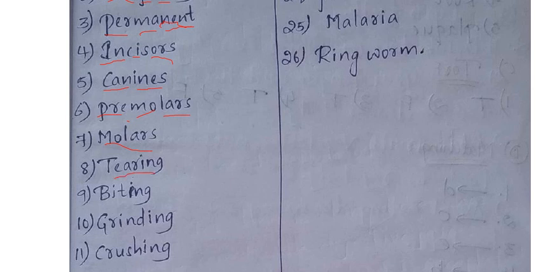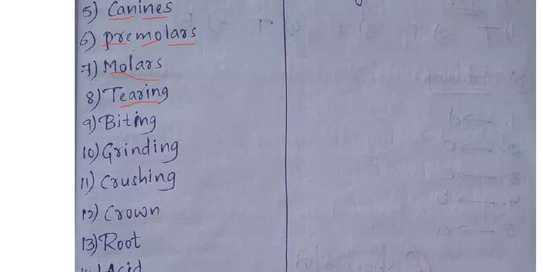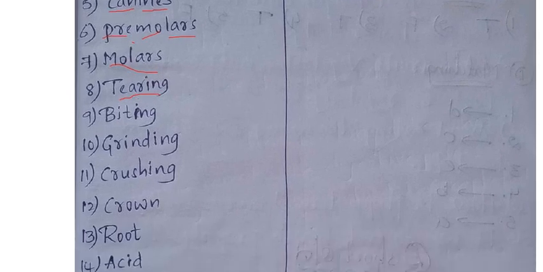Eighth one is tearing. Tearing teeth, biting teeth, grinding teeth, crushing teeth, all those I told. Here all the INGs are common. Last ING, all are common. You just learn this one also, enough. You skip ING and just read. Tear. Bite means B-I-T-E. Don't think B-I-T, B-I-T means bit. Tearing, T-E-A-R-I-N-G.